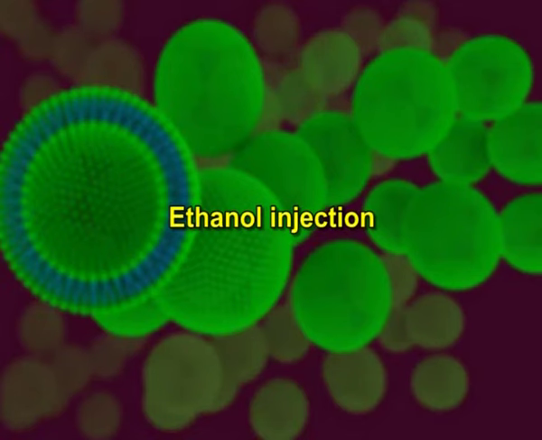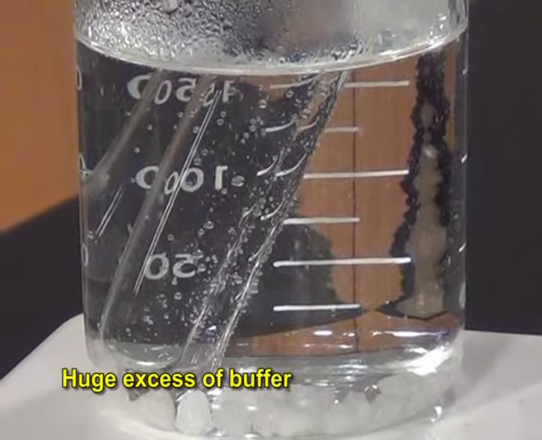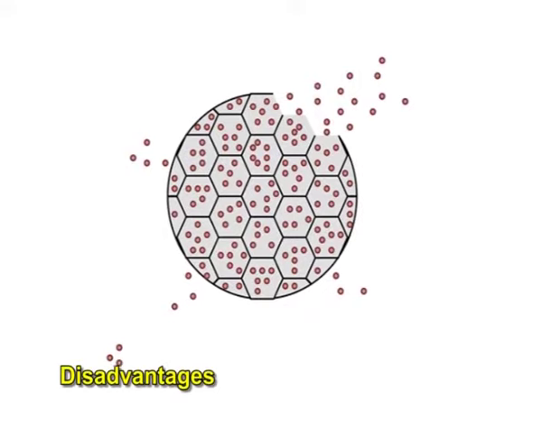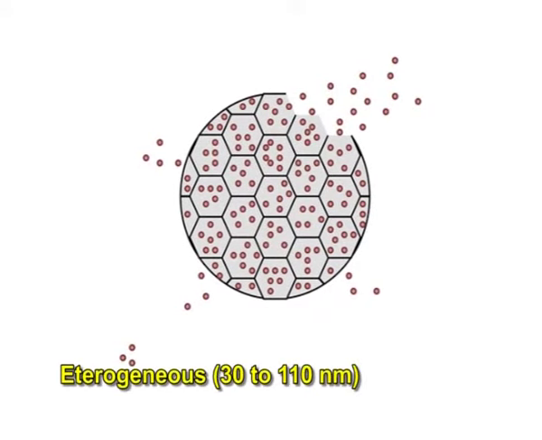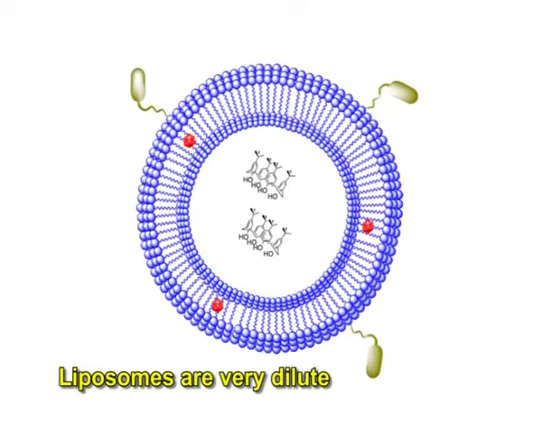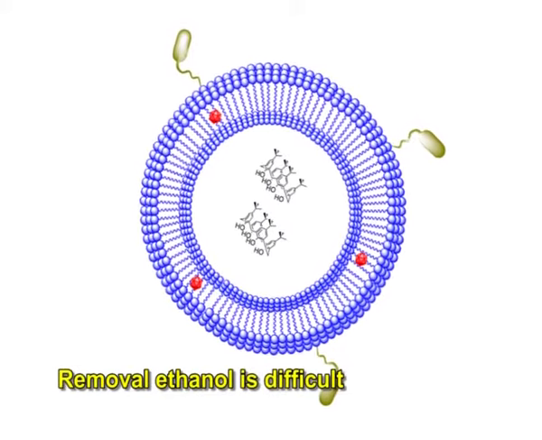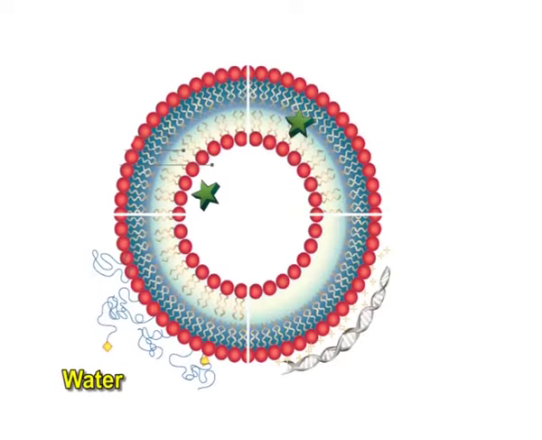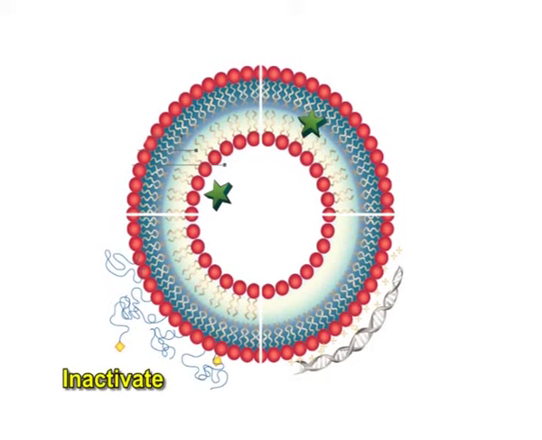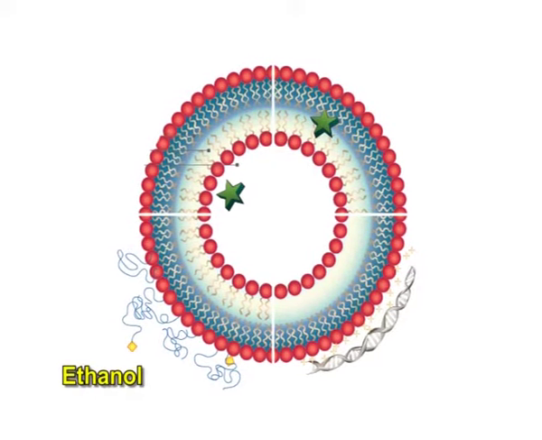Next is ethanol injection. A lipid solution of ethanol is rapidly injected into a huge excess of buffer. The MLVs are at once formed. The disadvantages of the method are that the population is heterogeneous, 30 to 110 nanometers. Liposomes are very dilute. The removal of ethanol is difficult because it forms an azeotrope with water, and the probability of various biologically active macromolecules being inactivated in the presence of even low amounts of ethanol is high.